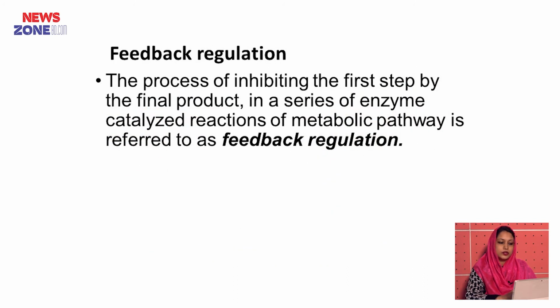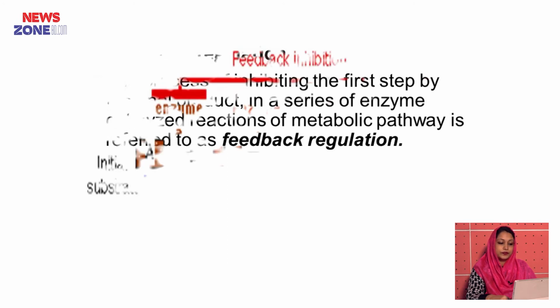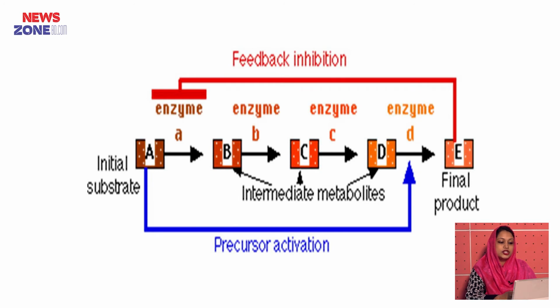Now feedback regulation. The process of inhibiting the first step by the final product in a series of enzyme catalyzed reactions of a metabolic pathway is referred to as feedback regulation. Here is a picture. The initial substrate is A, from A then B, C, D and E. E is the final product.